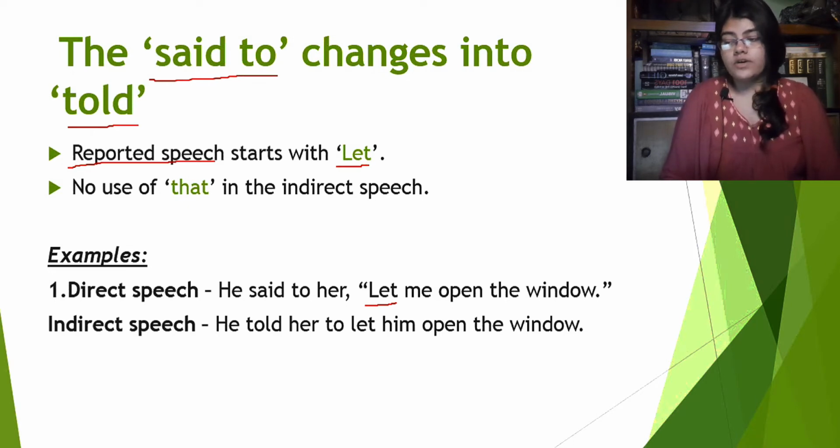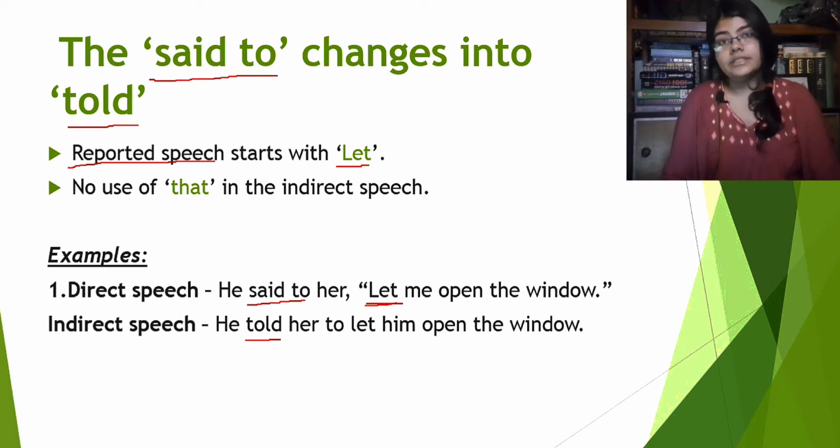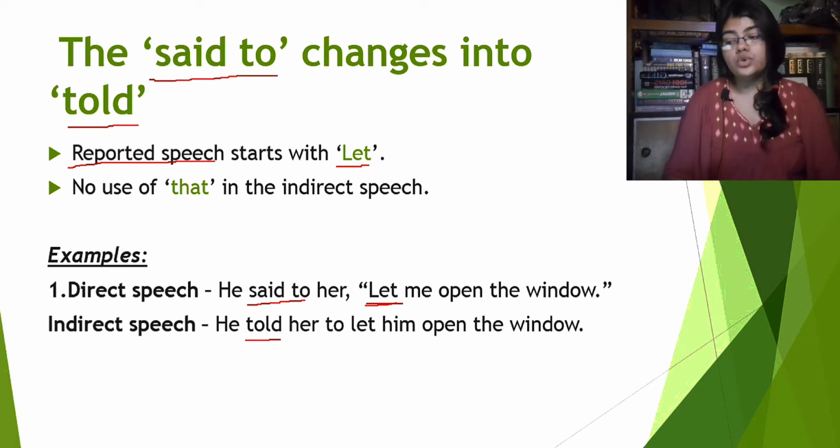Said to, first of all, changes into told. Why? Because the reported speech starts with let. Now, we already learned in the previous rule sections that each reported speech starts with a to.